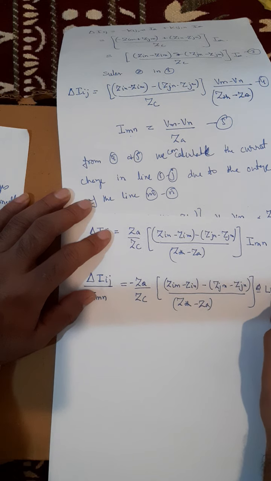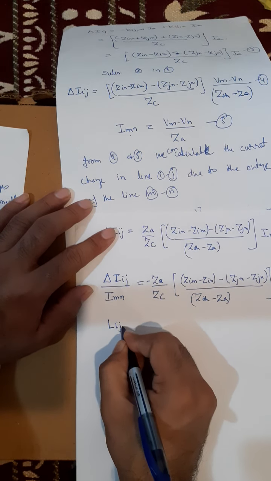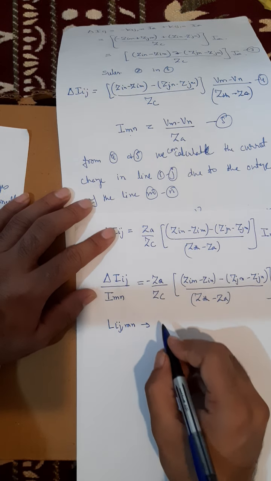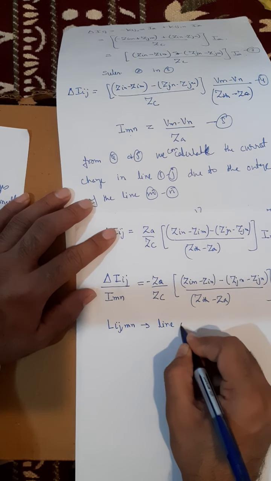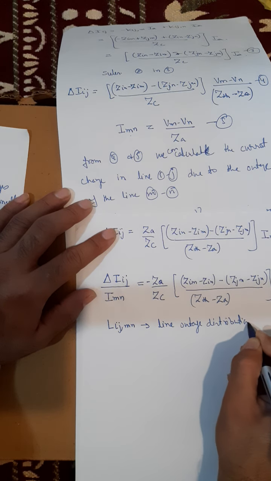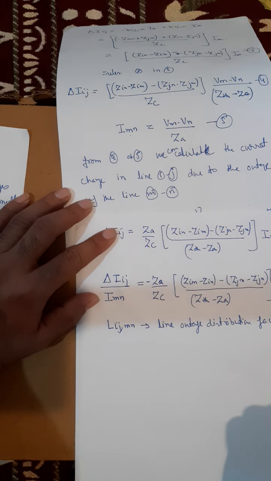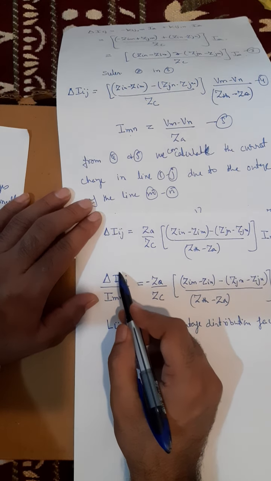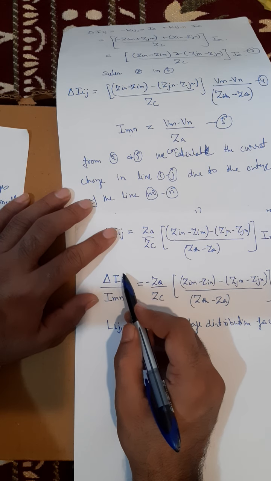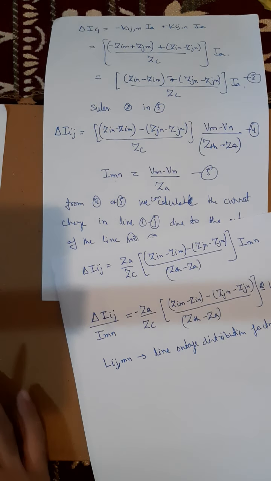Lij,mn, where Lij,mn is the line outage distribution factor. Why line outage distribution factor? Because we are taking a line, the transmission line connecting bus M and N, out of the network, and because of taking that line out of the network, the current between bus I and J will change by del Ij. So that is why we are saying line outage distribution factor.